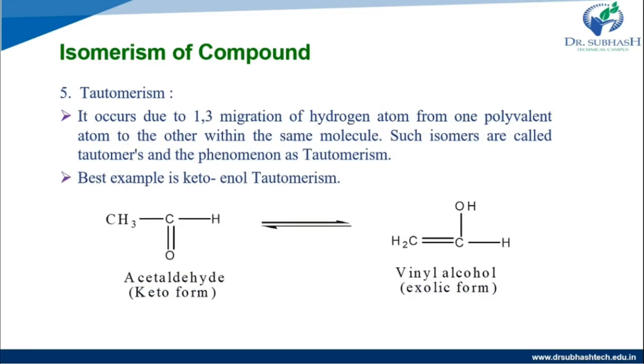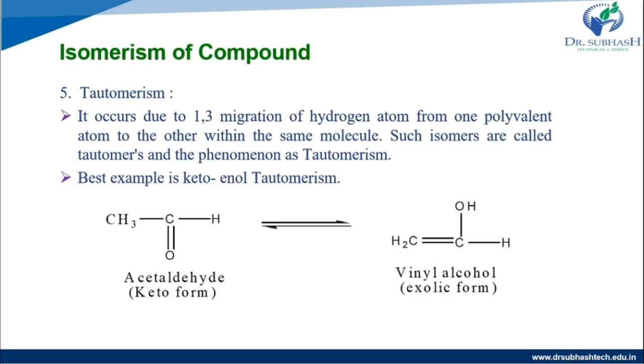Then the fifth one is tautomerism. It occurs due to 1,3 migration of a hydrogen atom from one polyvalent atom to another within the same molecule. Such isomers are called tautomers, and this phenomenon is known as tautomerism. The molecules are the same, but there is 1,3 migration of the hydrogen atom within the same molecule.